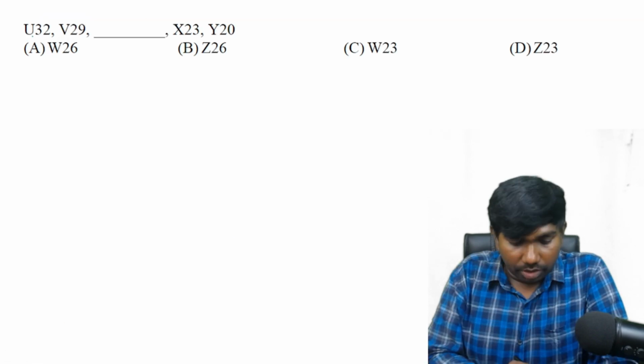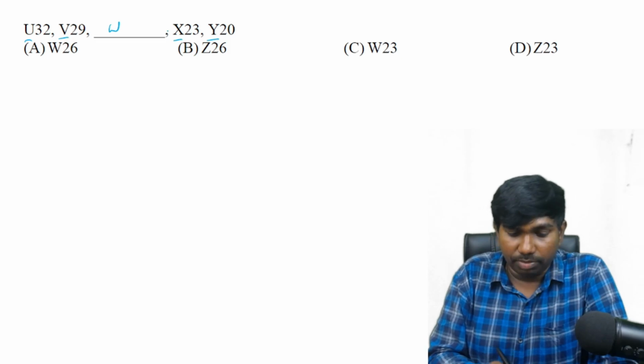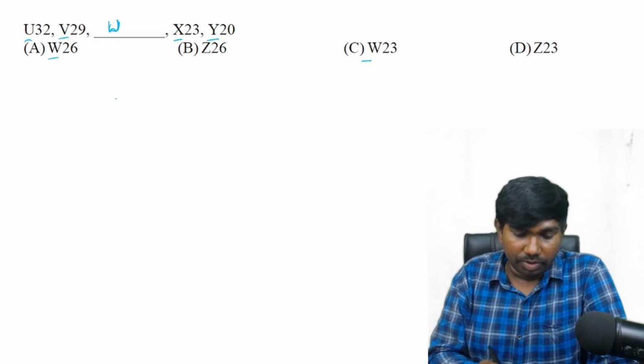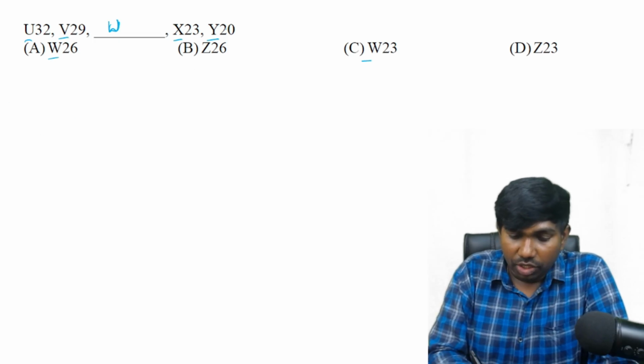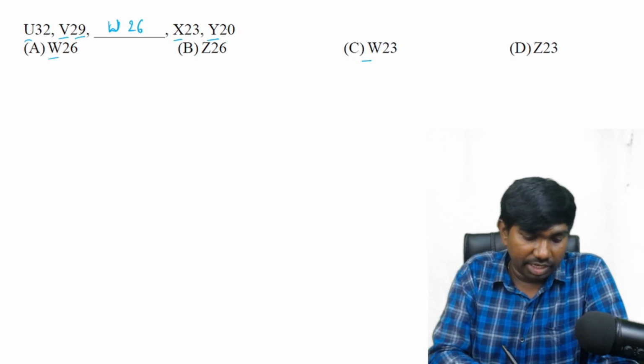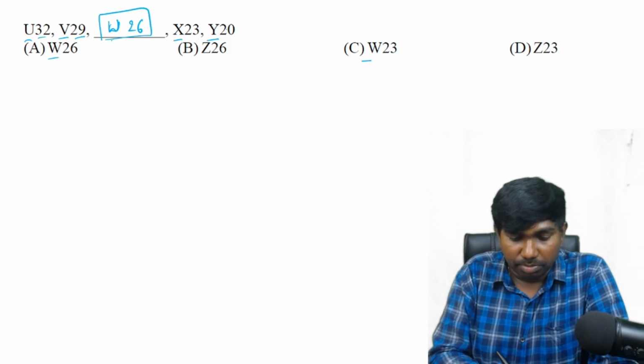Okay, next. U, V, W is missing, X, Y. U, V, W, X, Y. So W, how many options with the W? 2 options. Next, numbers also we will see. Numbers I'm checking from the back side. 20, 23 plus 3. 23 plus 3 is 26 and 26 plus 3 is 29 plus 3 is 32. So satisfied. Finally our answer is W26.